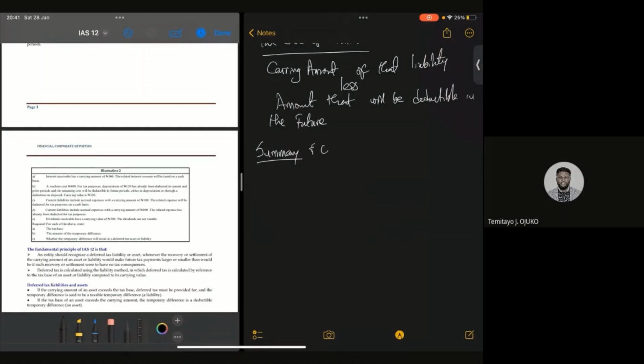and the code to solving your deferred tax question in an exam situation. Now, I will start with the first one.